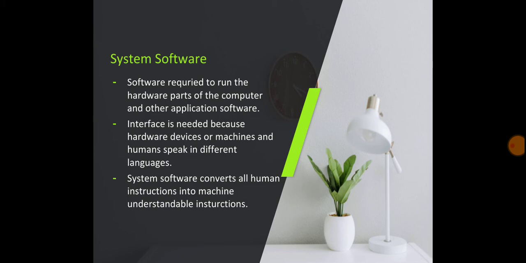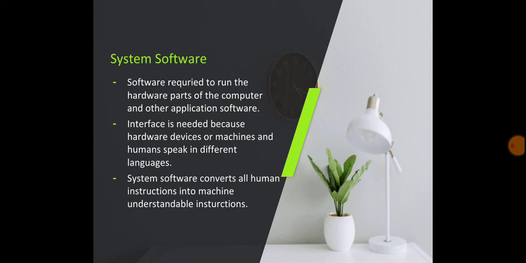If I am speaking in English and the computer does not understand it, an interpreter is required, and that interface is the system software. It converts all our instructions that we give in English into a machine understandable form.